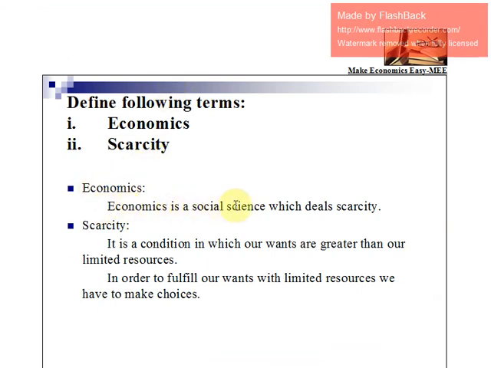Economics is a social science which deals with scarcity. And what is scarcity? It is a condition in which our wants are greater than our limited resources. In order to fulfill our wants with limited resources, we have to make choices.